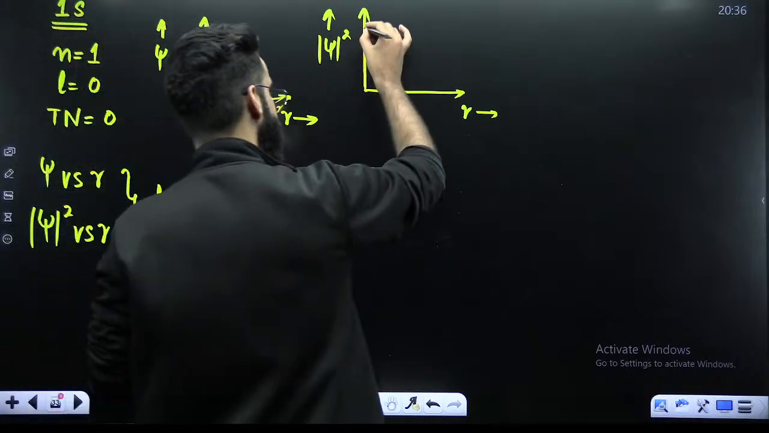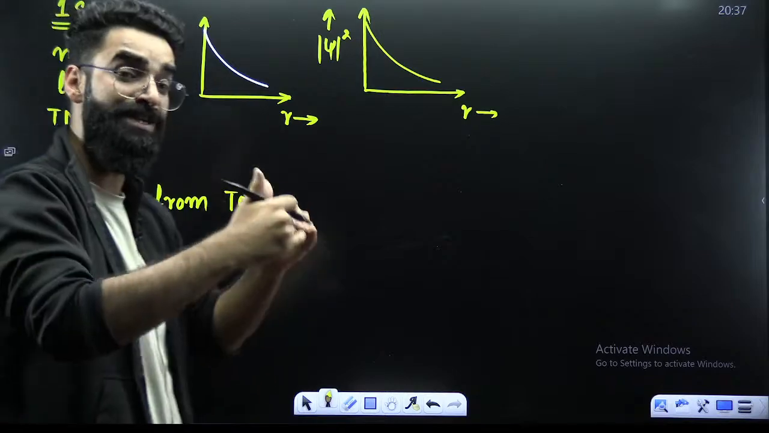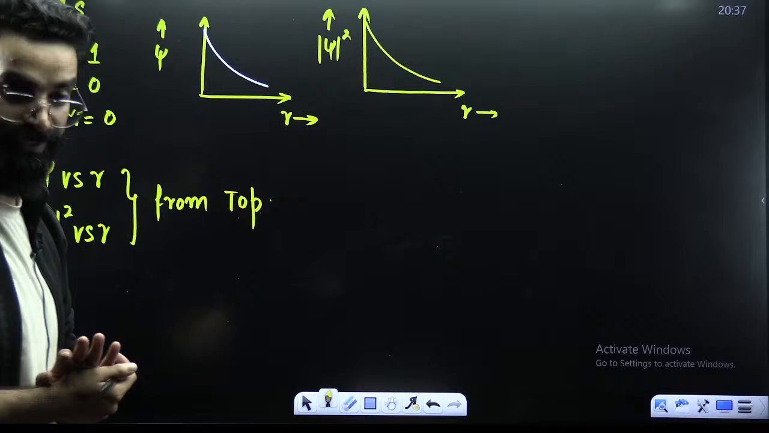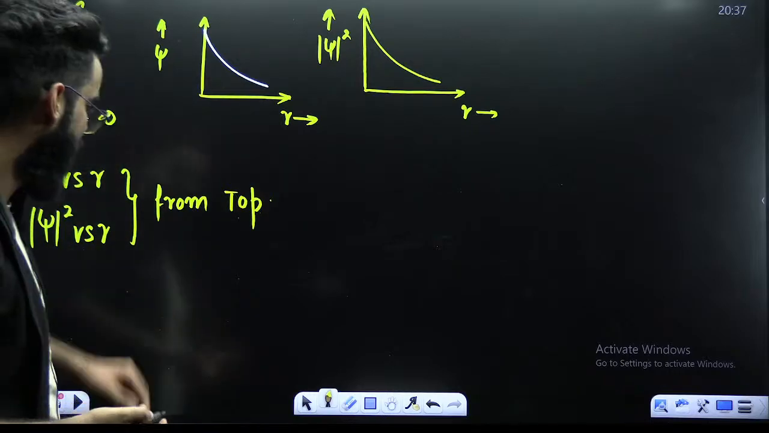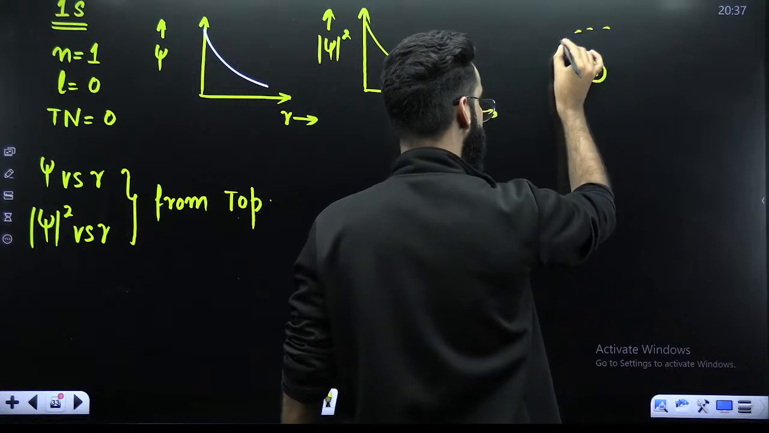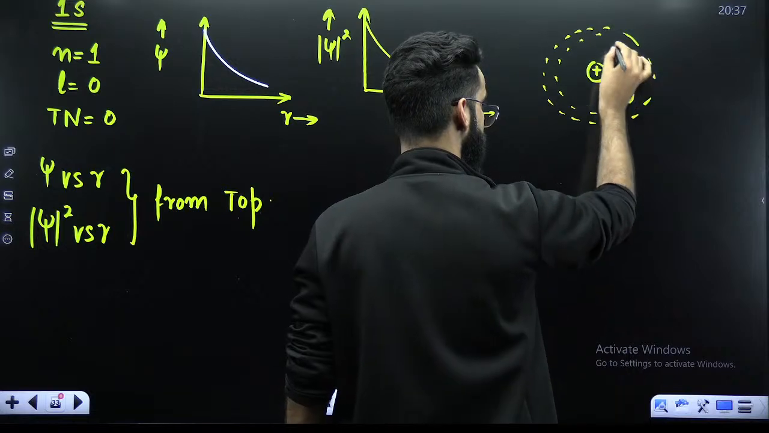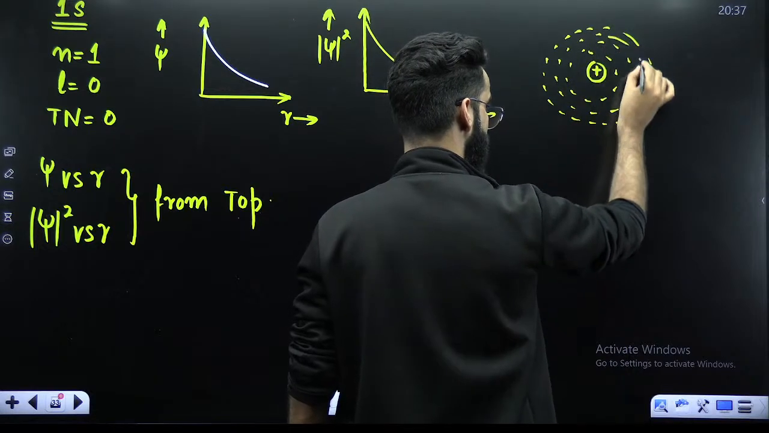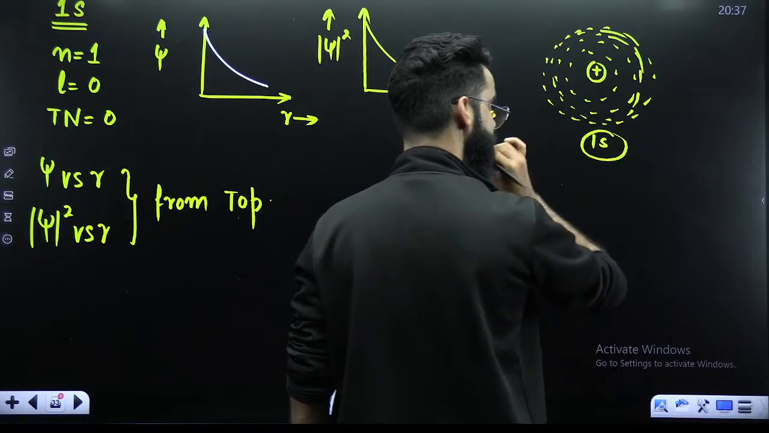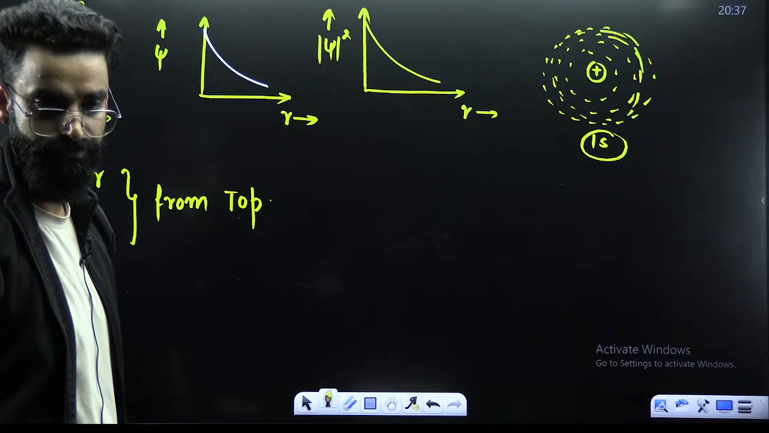So make it as such, like this. If there was a portion that was lying down the r-axis, what you were supposed to do at that time, that's something I'm going to let you know now. And how this 1s looks like, you know it. This is your nucleus. Around the nucleus is the region wherein the probability of finding the electron is maximum. So this is your 1s, spherical.